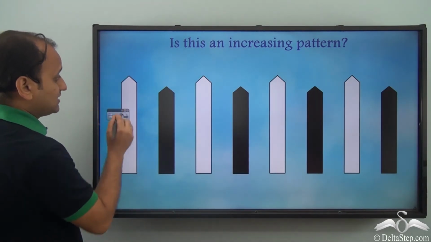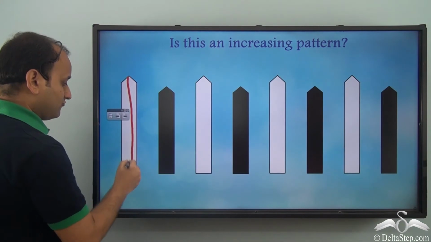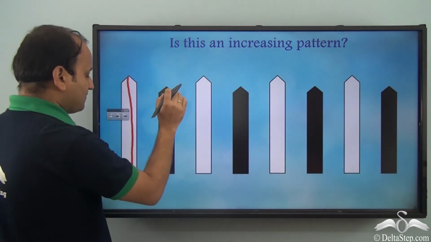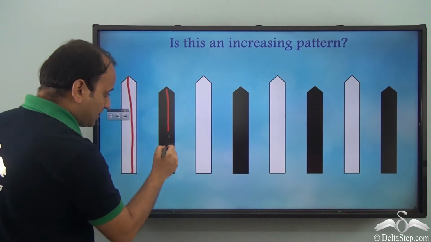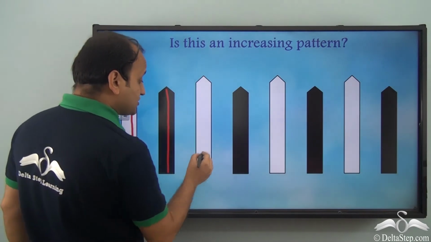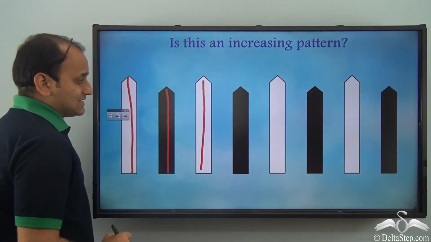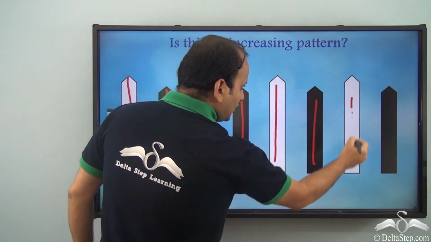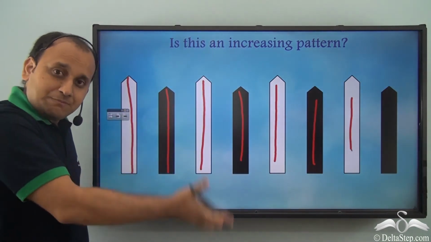Why? Because I have this block here which is long, then I have another block here which is shorter than this, then again a block which is longer than this, then again a shorter, then a longer, shorter, longer. So do we see a pattern?